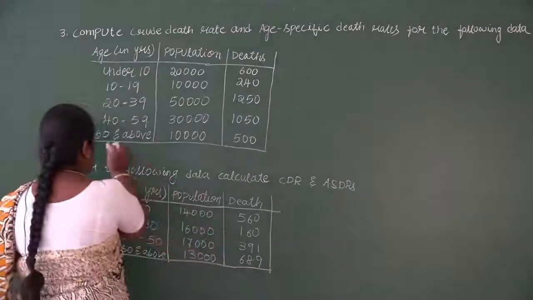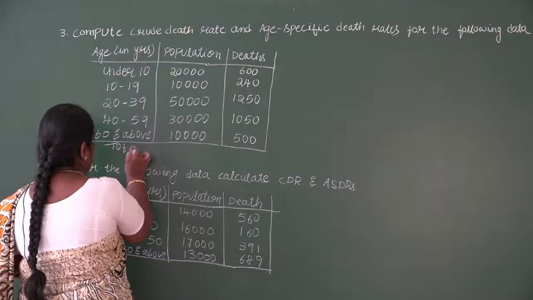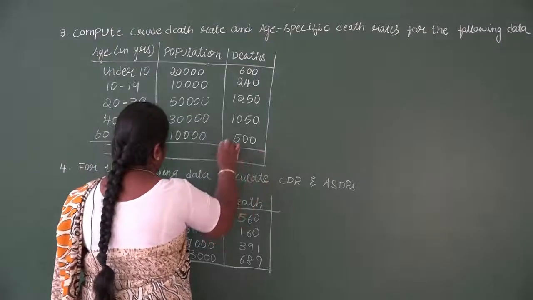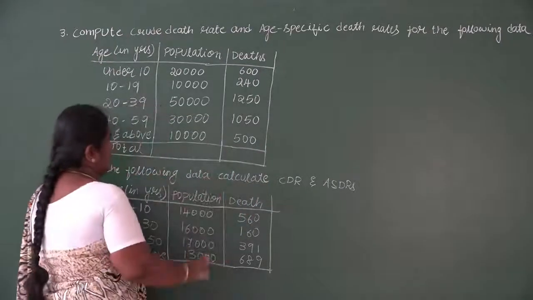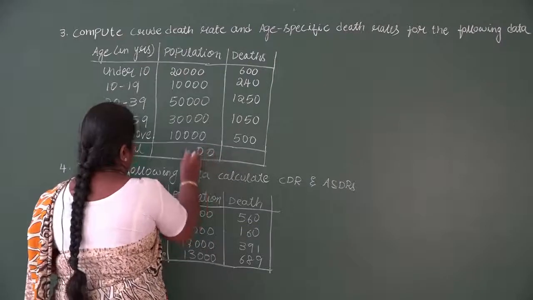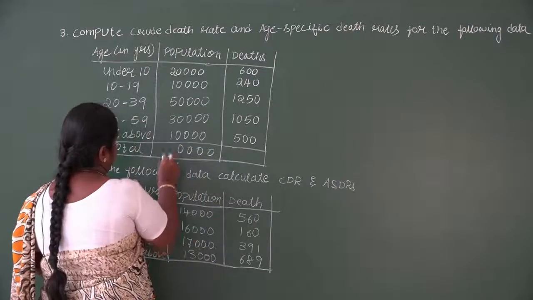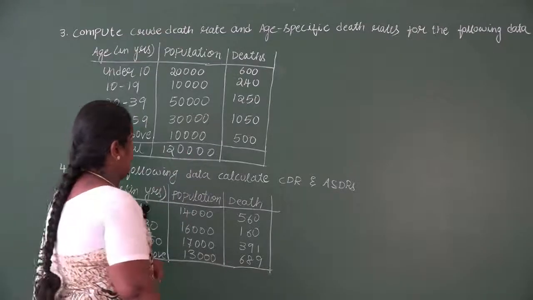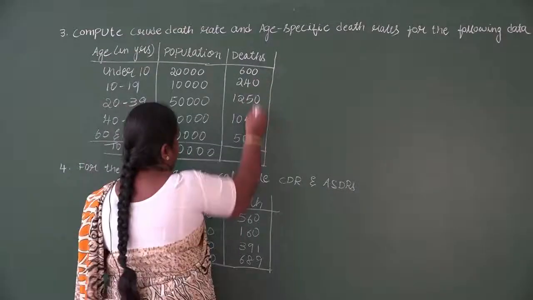For that, what is the first step? We need the total of the population and the total of the deaths. So add the population values and the death values. When you add this, you'll get 1,20,000 for the population, and the death values will add up.